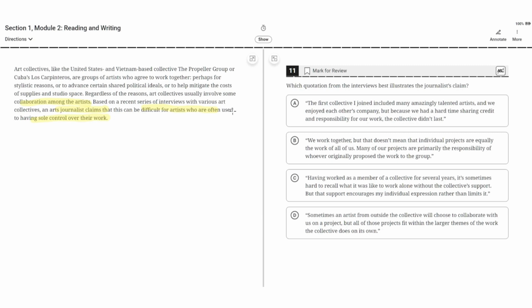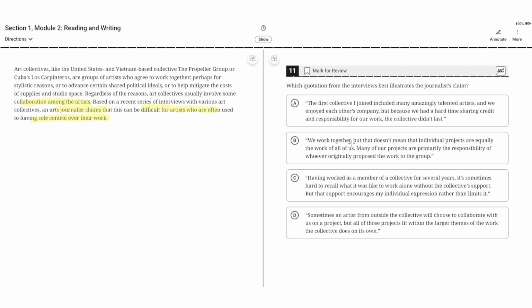This seems to be correct because it best illustrates the journalist's claim, which is that art collectives can be difficult for artists who are used to having sole control of their work. And it shows this by saying that they had a hard time sharing credit and responsibility for their work. So A seems to be correct.